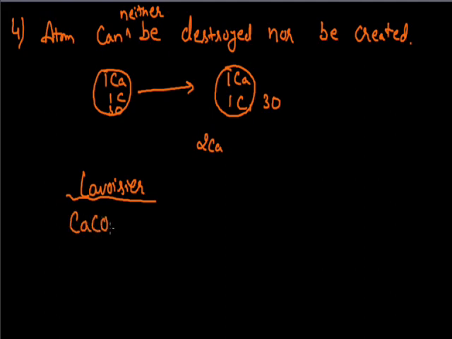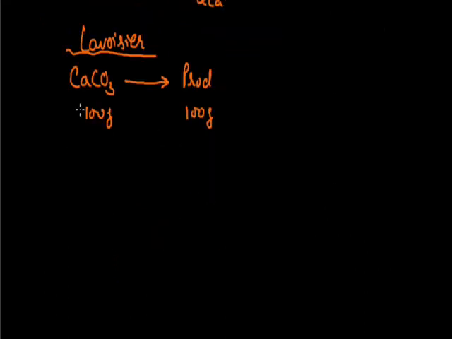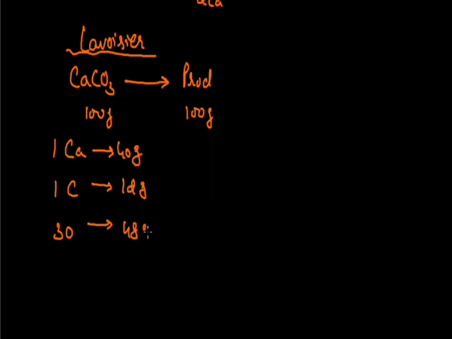Lavoisier said that if I start with 100 gram of calcium carbonate, I will get a mass of product equal to 100 gram, but why this happens was not explained by Lavoisier. Now we can explain this law according to this postulate of Dalton's atomic theory. Suppose I have started with 100 gram of calcium carbonate. This 100 gram is due to the presence of one atom of calcium, which contributes 40 gram in this molecular mass. In this molecule of calcium carbonate, one atom of carbon and three atoms of oxygen are there, which contribute 12 gram and 48 gram respectively.